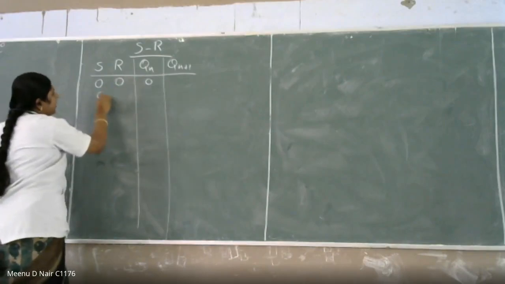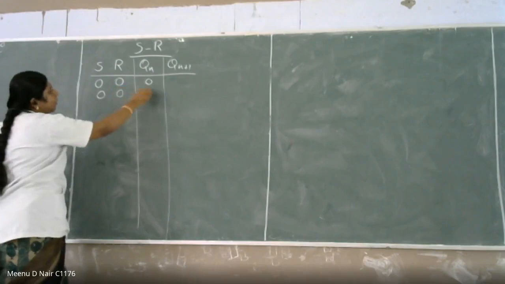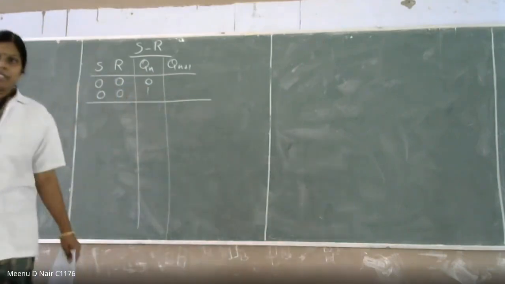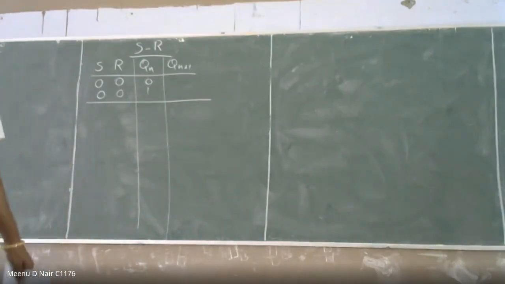Then S is equal to 0, R is equal to 0, Q can be 1. Okay. What is the next state?